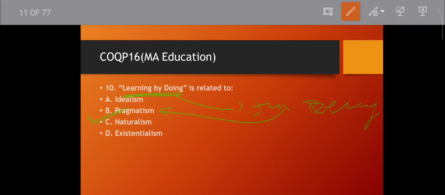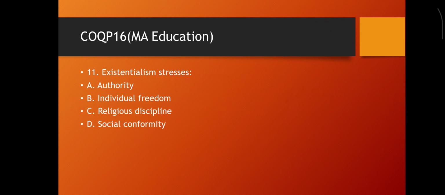If multiple options like A and B, or B and C, or C and D are present, then it will be both pragmatism and naturalism. But according to this question, option B will be the correct answer. Okay, then move to the next question.